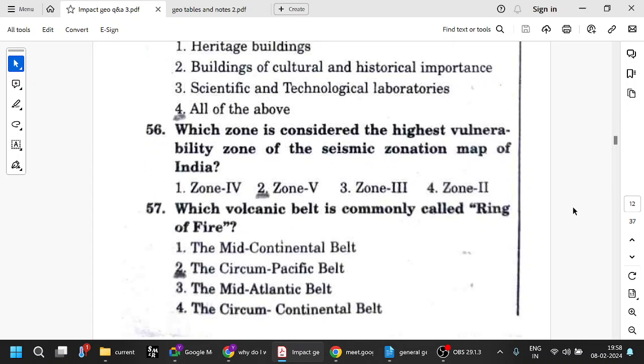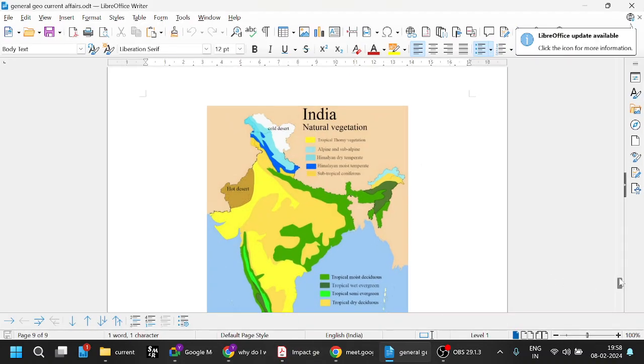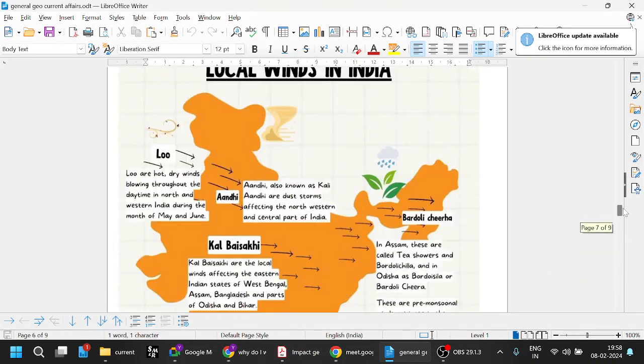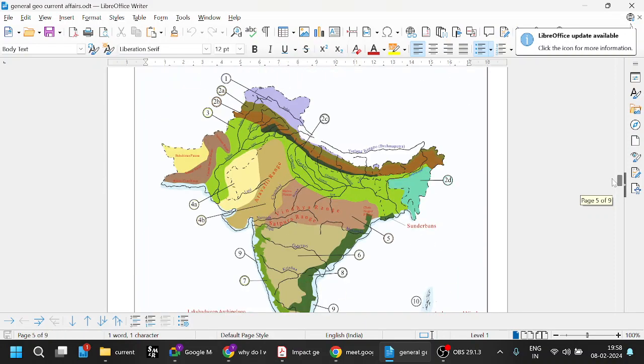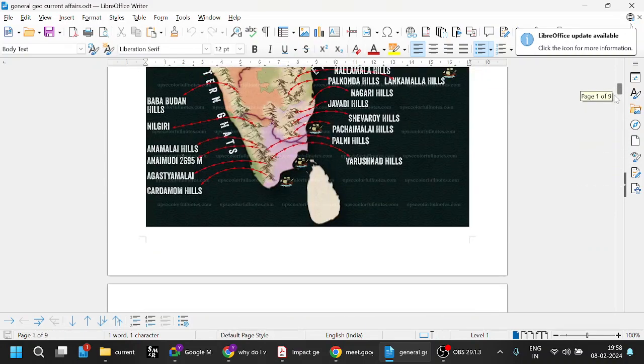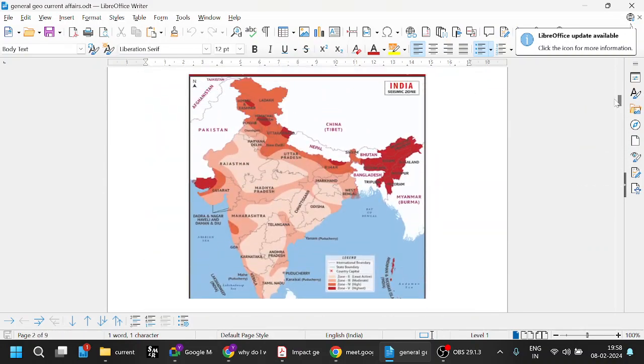So which zone is considered the highest vulnerability zone of the seismic zonation map of India? We have seen the seismic zones. You can see zone 2, 3, 4, and 5.